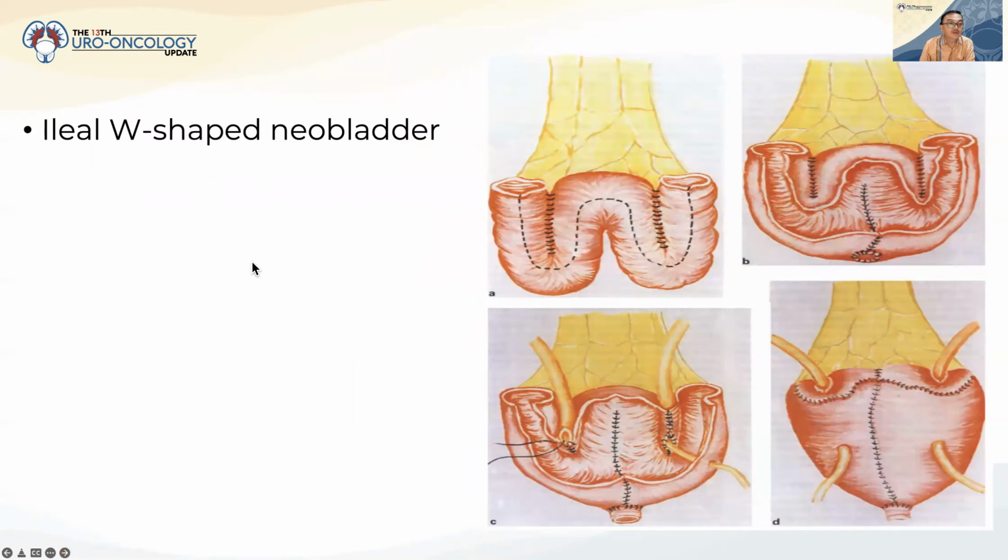Another type is the ileal W-shaped neobladder, popularized by Abol-Enein and Ghoneim.